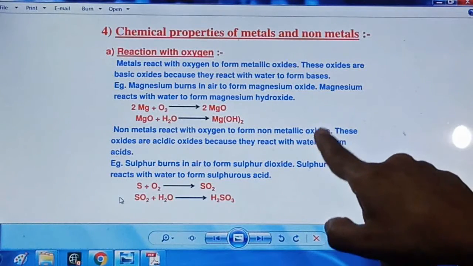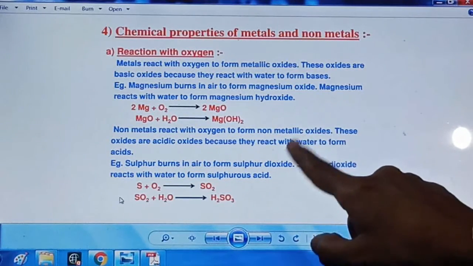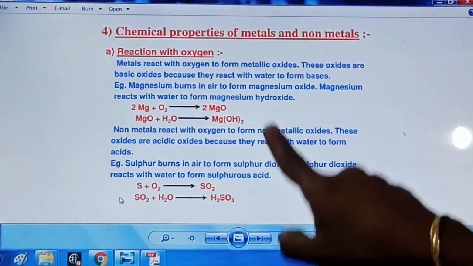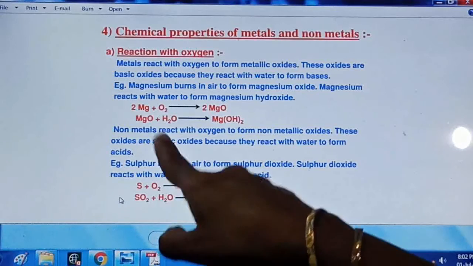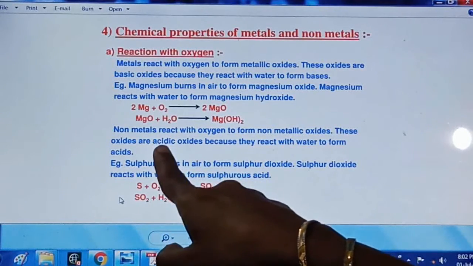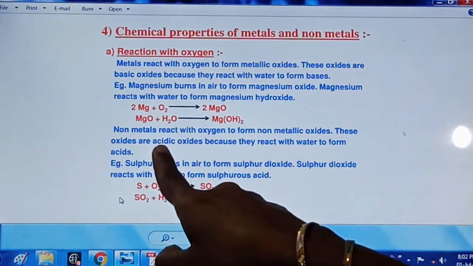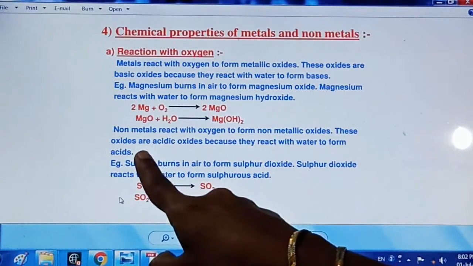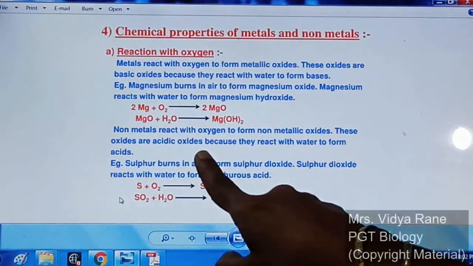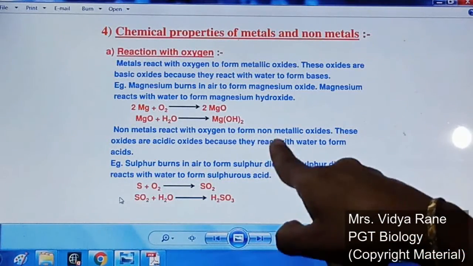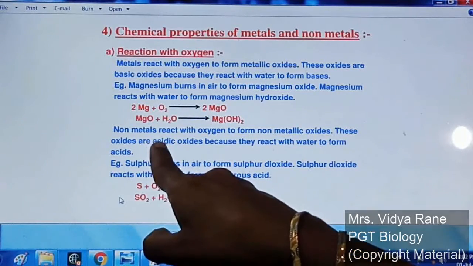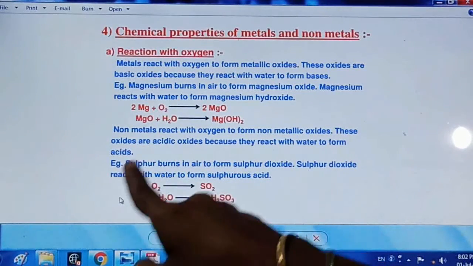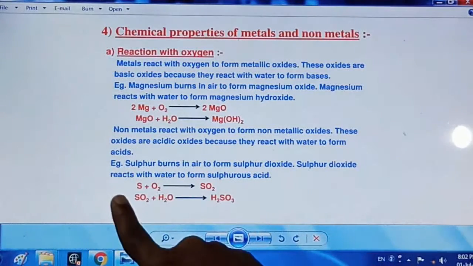Now what is the nature of these non-metal oxides? It is opposite to the metal ones. If the metal oxides are basic, then these are acidic oxides. It means here the red litmus paper remains red and blue litmus paper becomes red, right? So these non-metal oxides are acidic in nature. When they react with water, they form acids. That's why an acidic taste will be present. They show the acidic nature.